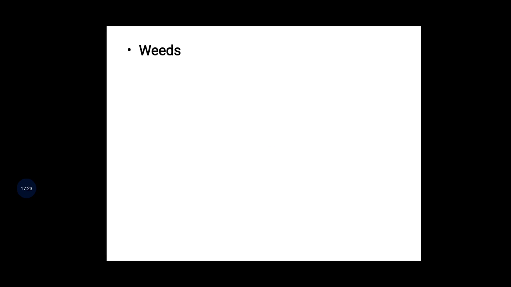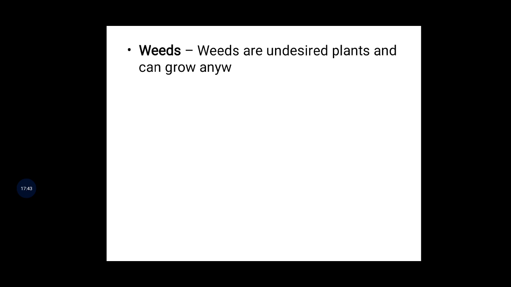What is that? Weeds, that kind of plants is also there. What are weeds? Weeds are undesired plants. Undesired means, you can guess, undesired. They do not have proper growth; we cannot identify where they will try to grow and how big they will become.